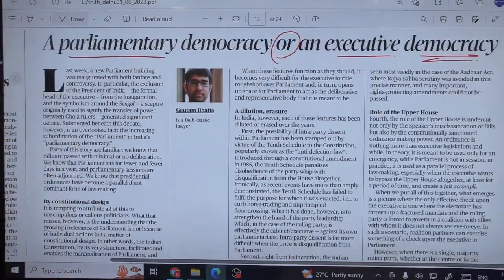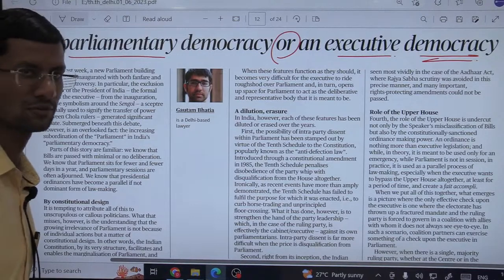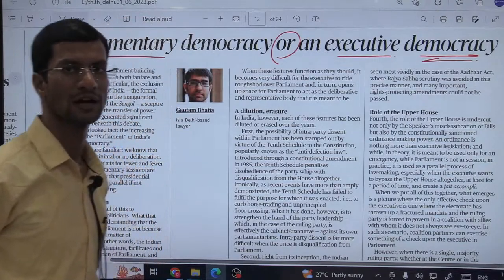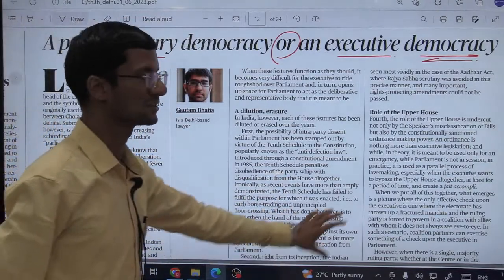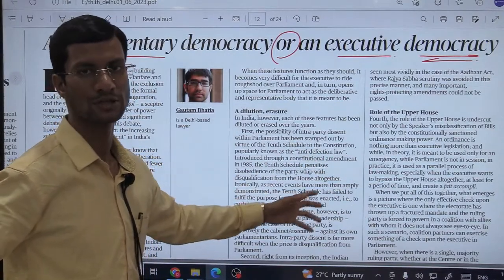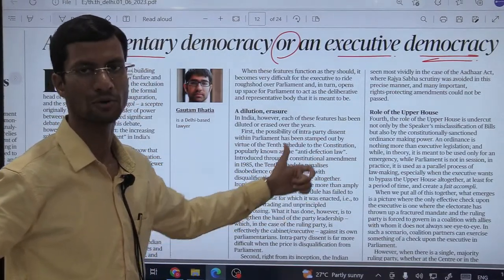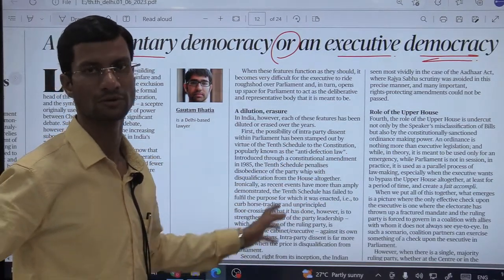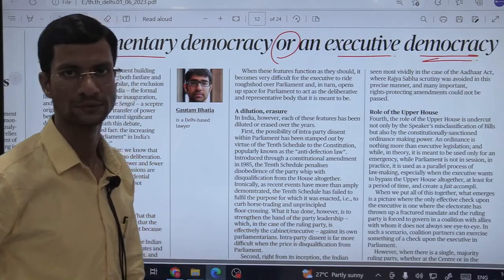The topic is, keep in mind, parliamentary democracy versus executive democracy. Whenever we are reading an article, we need to keep the topic in mind, so that throughout these lines, we would be able to distinguish what exactly parliamentary democracy and executive democracy are, and where the writer is talking about these two things separately. Fine? Okay.